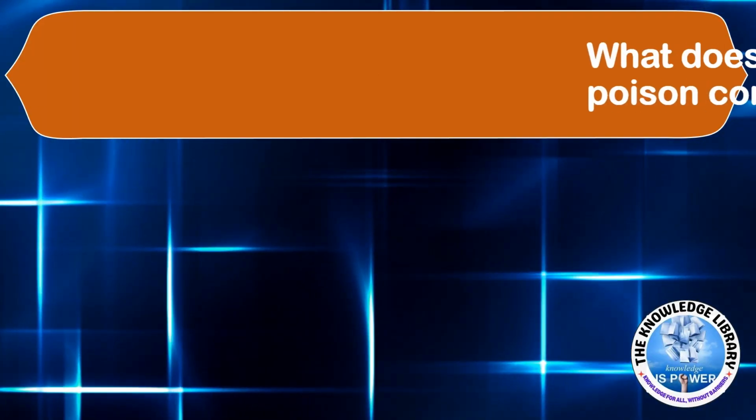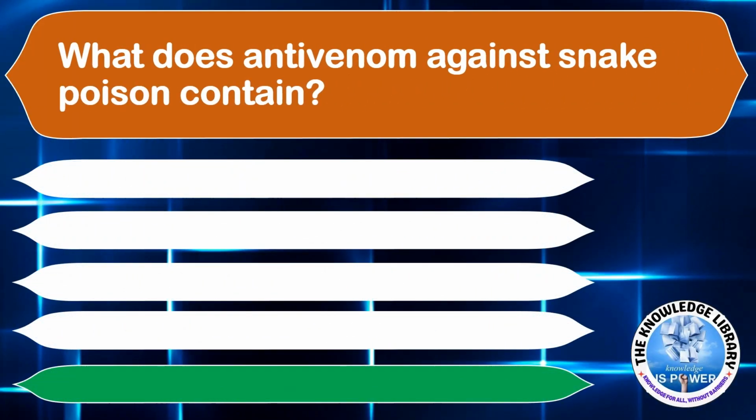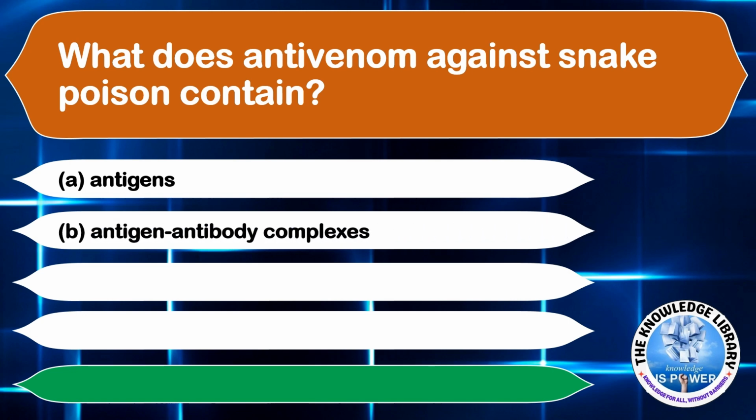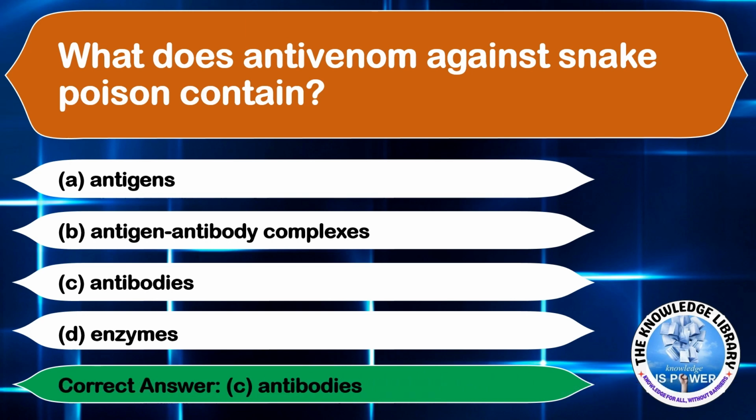What does antivenom against snake poison contain? Option A, antigens. Option B, antigen antibody complexes. Option C, antibodies. And option D, enzymes. The correct answer is option C, antibodies. Moving on to the next question.